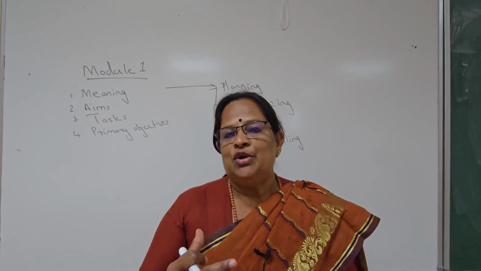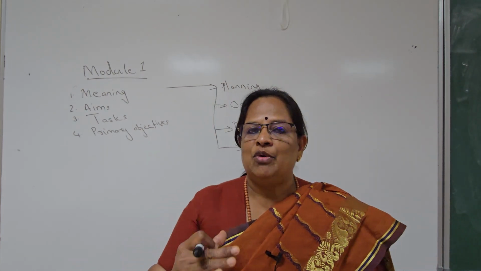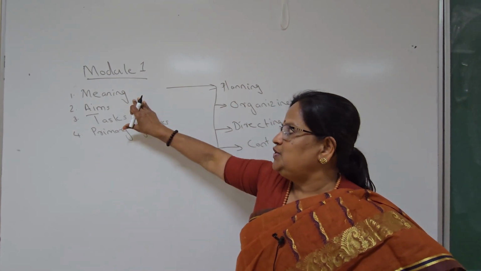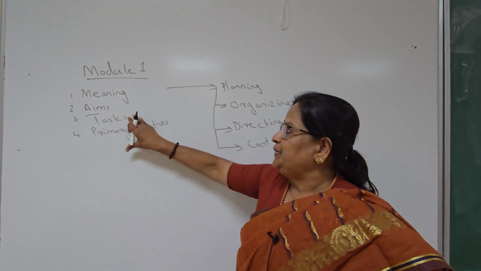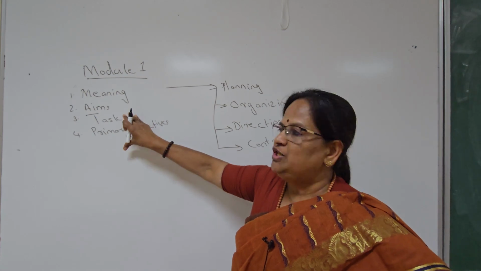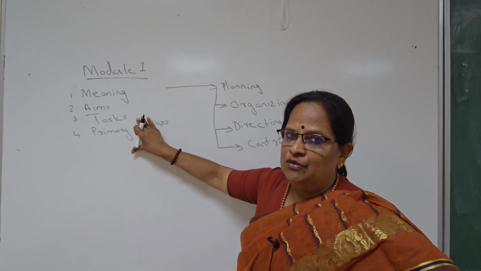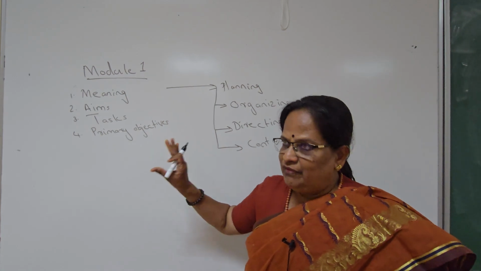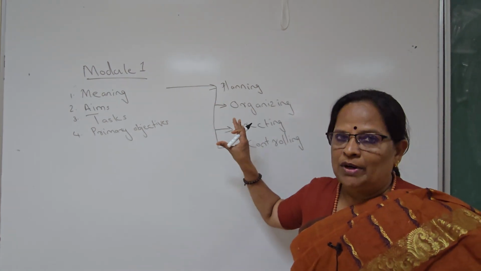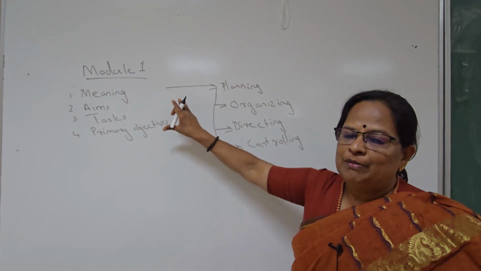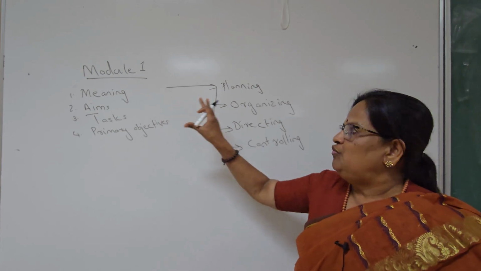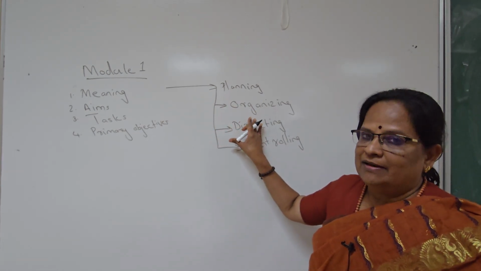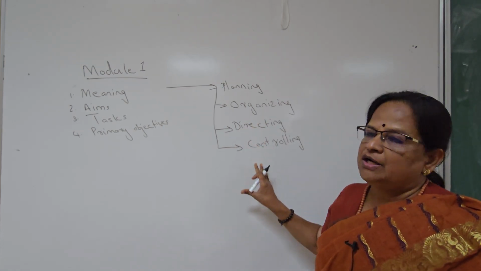So we'll start with module 1 and what all I'm going to cover in module 1. Module 1, 4 topics I'm going to cover. One is meaning of financial management. Second is aims of financial management. Third is the task involved. And fourth is the primary objectives. So if you talk about module 1, that meaning of financial management, 4 things are involved. It's planning, organizing, directing and controlling.